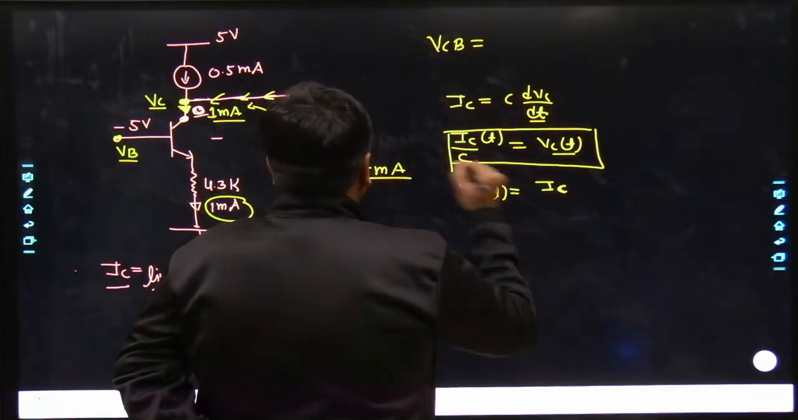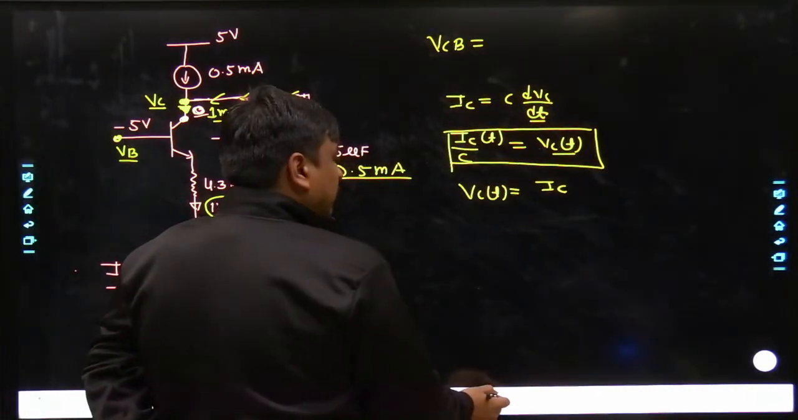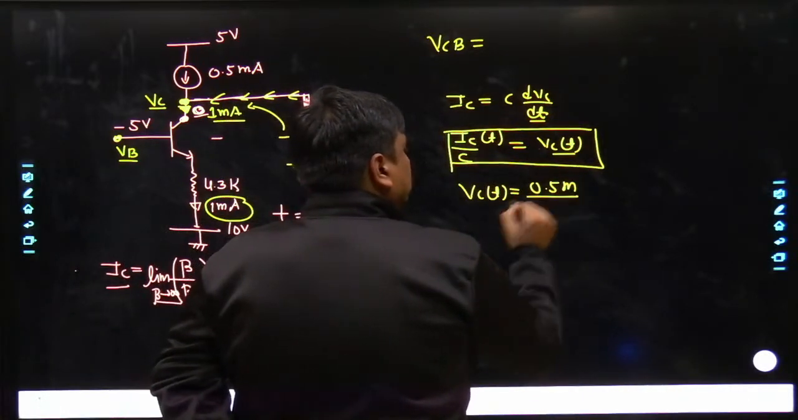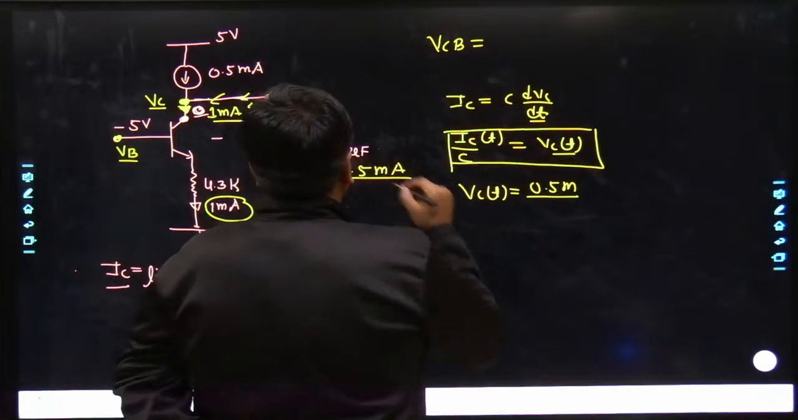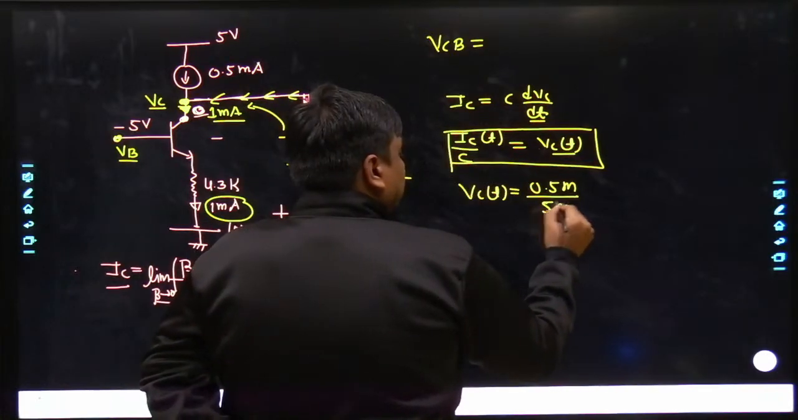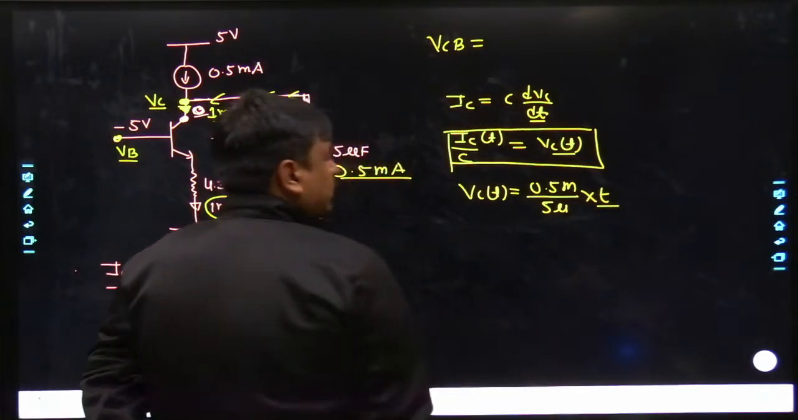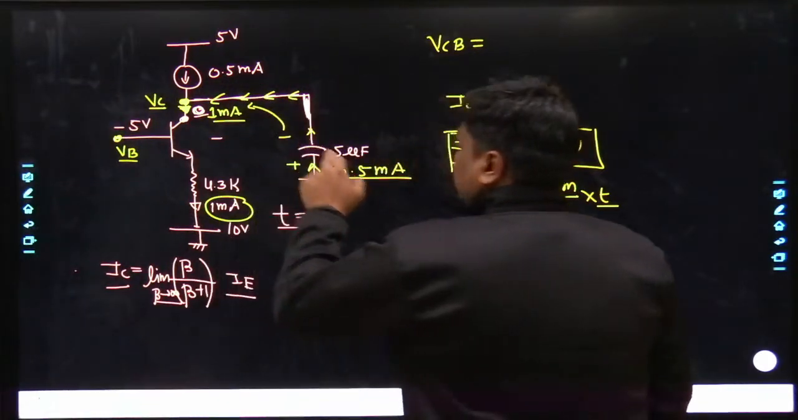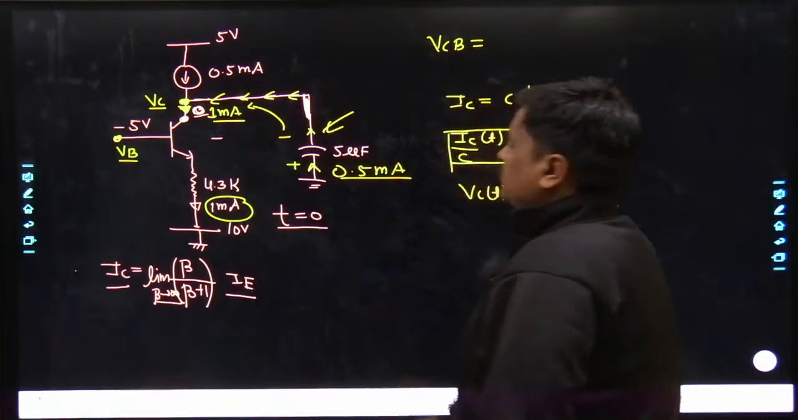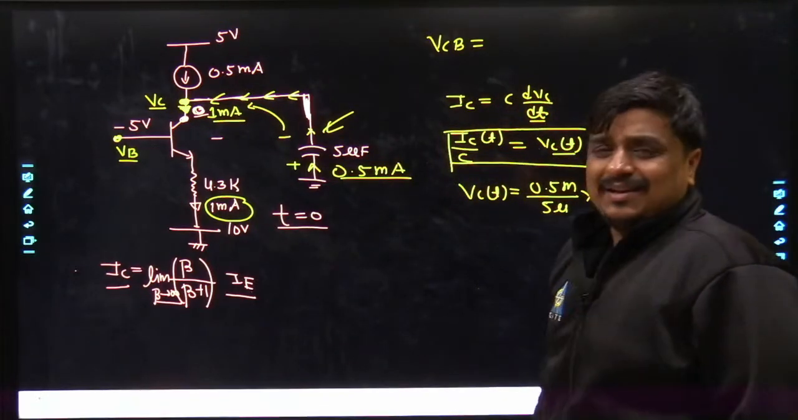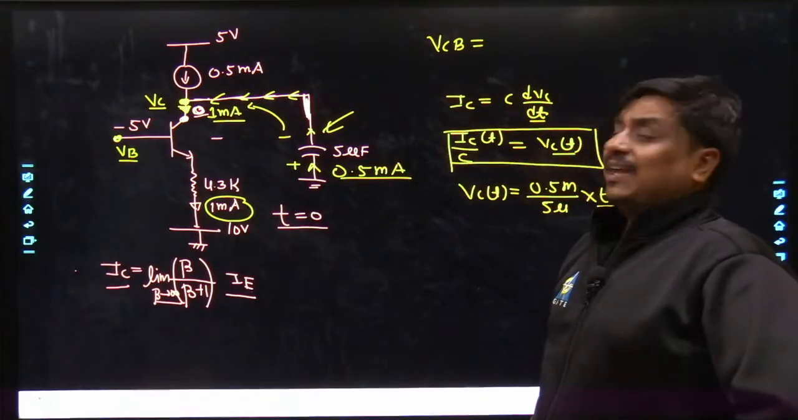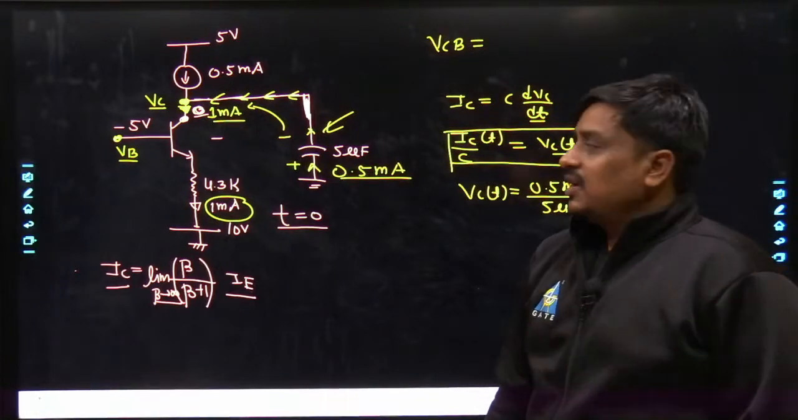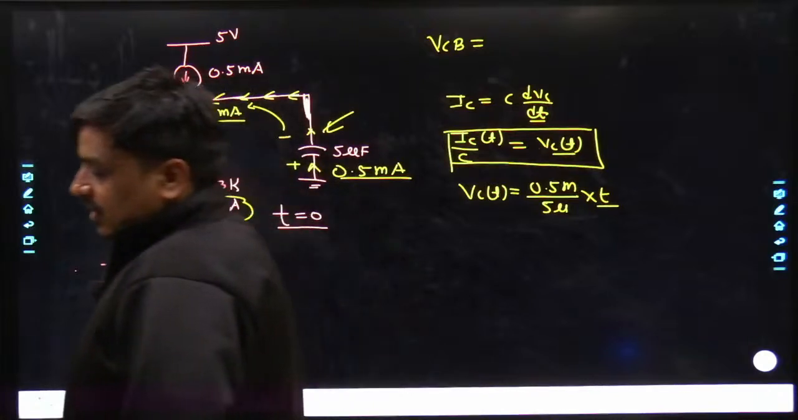IC. How much is it? 0.5 milli, divided by C. How much is it? 5 micro, and here it goes t. May I know what must be the voltage across the capacitor such that so far it was working in the active region, but now it will leave the active region and go into the saturation region? Tell me what it must be.